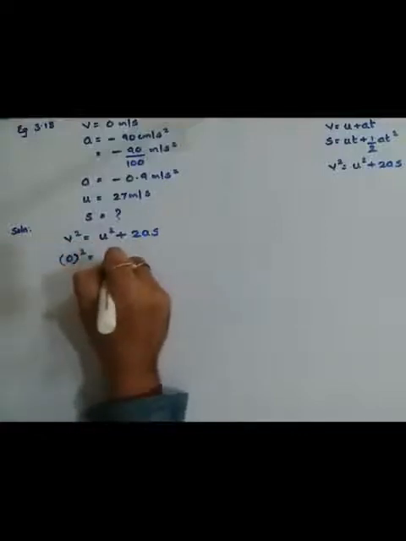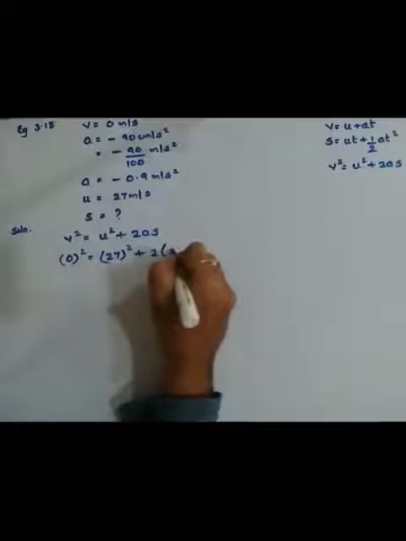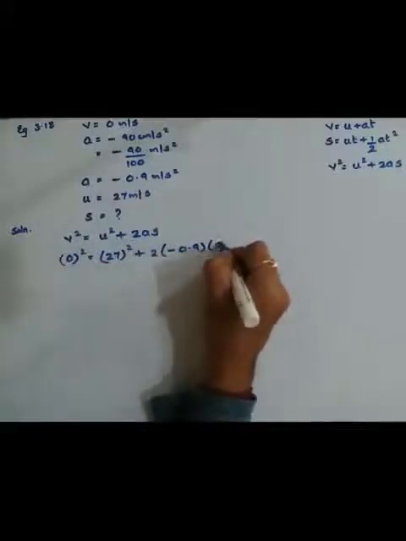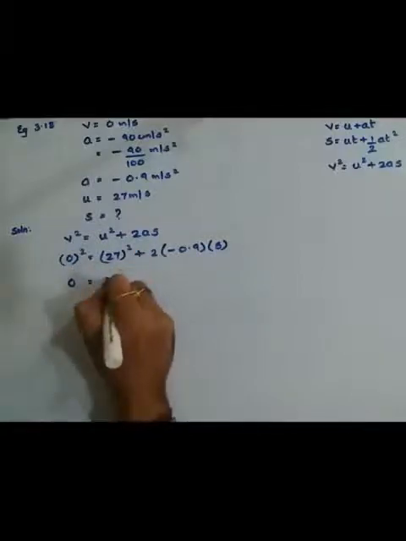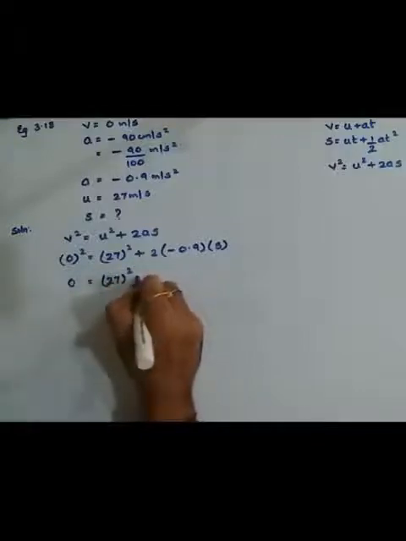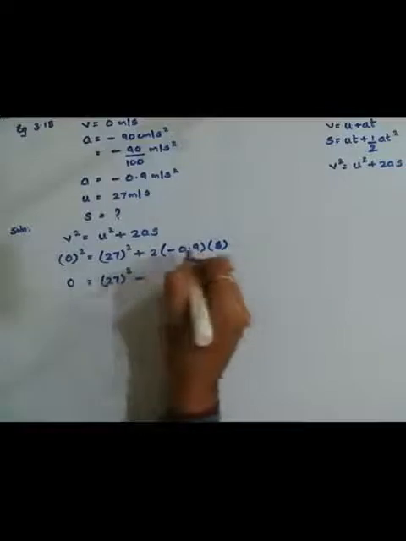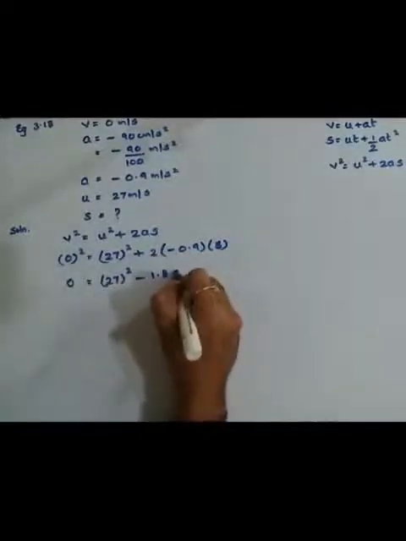U is 27, so 27 square, plus 2 into a, where a is minus 0.9, and S we require. So 0 square remains 0. 27 square I keep as it is at present. Minus, 2 nines are 18, so it is 1.8 S.